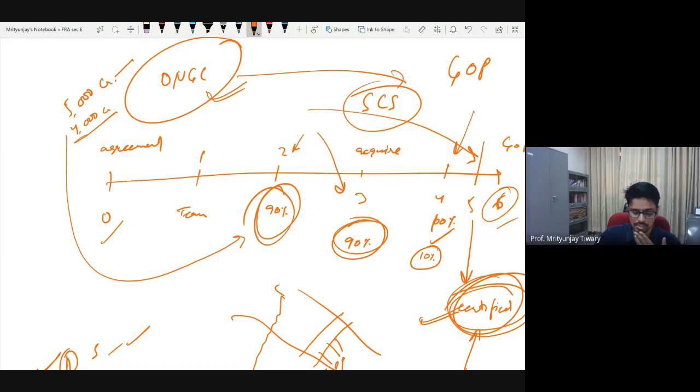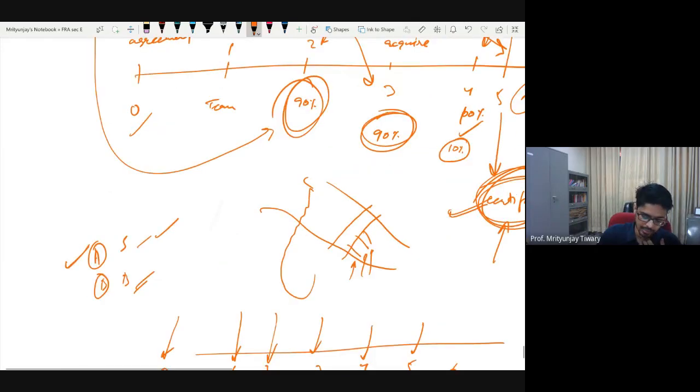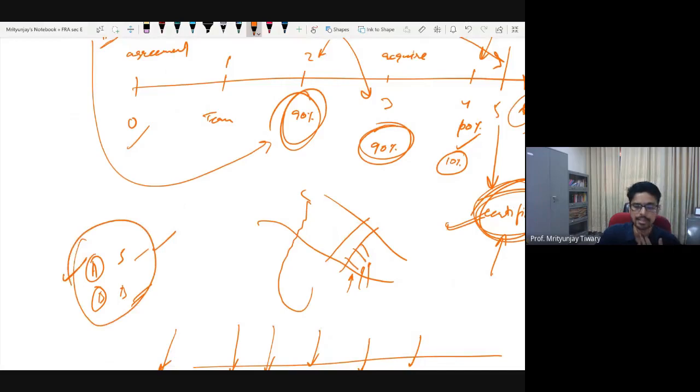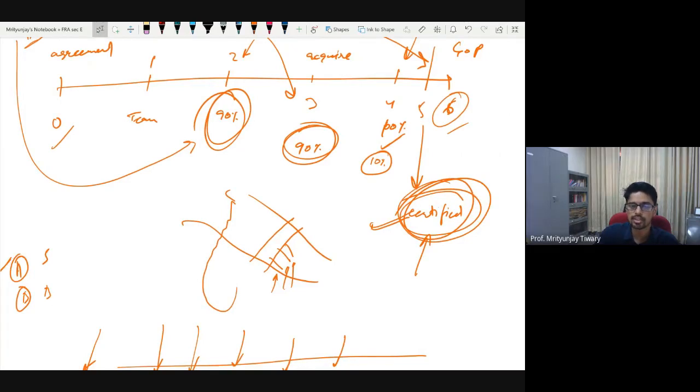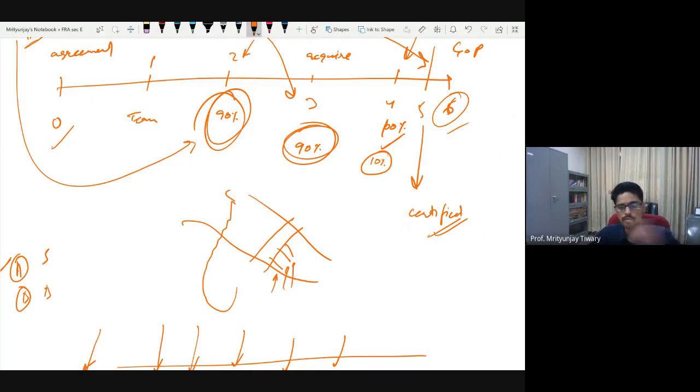Bottom line of all this discussion is two things. One is that these two criteria can be implemented in proportion, and within that, always keep looking for your conservatism concept. Conservatism will guide you, at least theoretically, on whether you should wait for the certification or not. If you think you are reasonably certain you will get the certificate because there is no flaw anywhere, whatever criteria they are mentioning, no need to wait for period 5. You can recognize it in the prior periods itself.